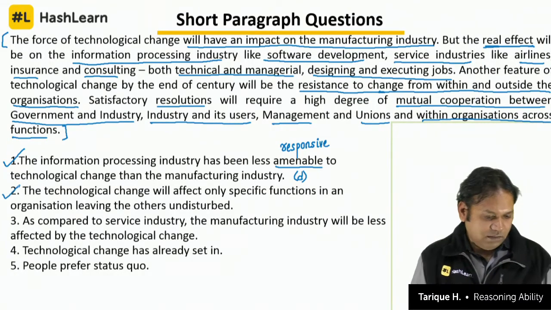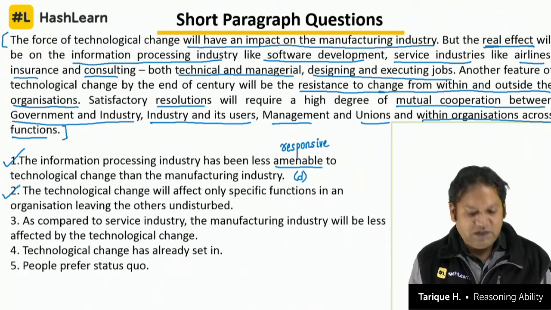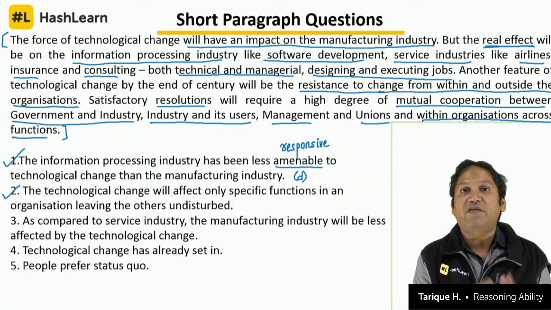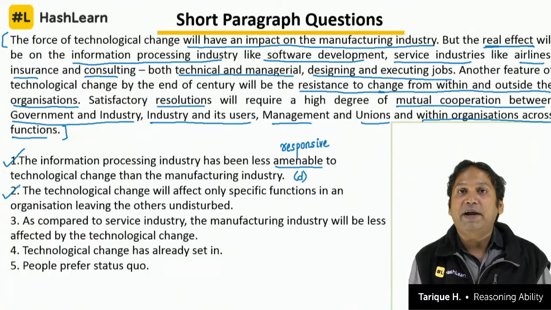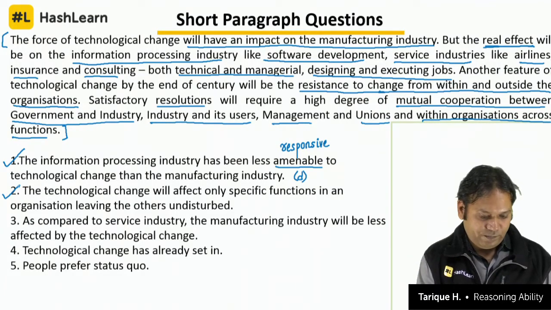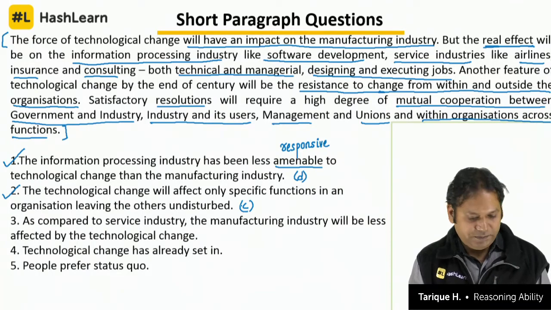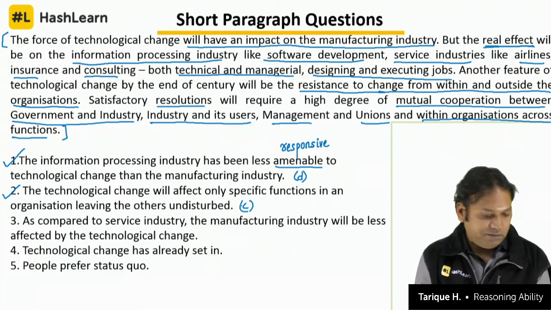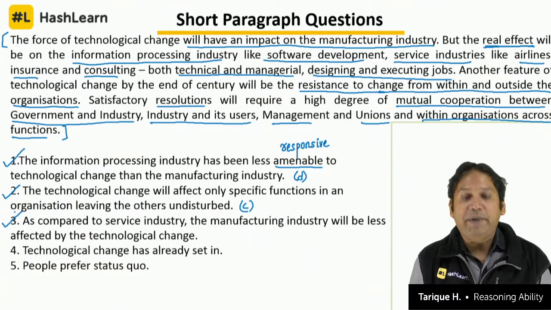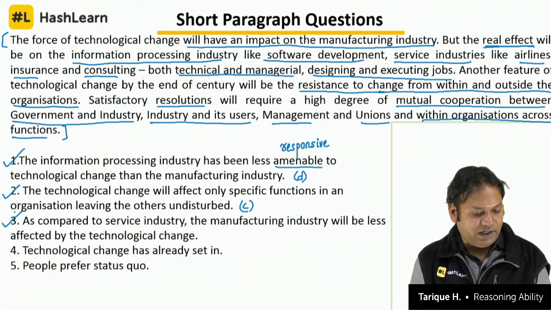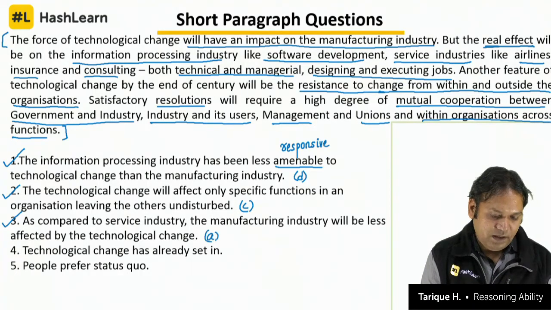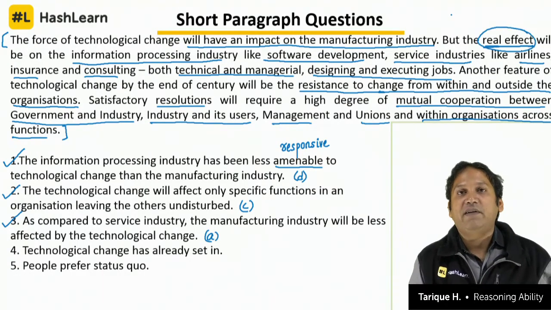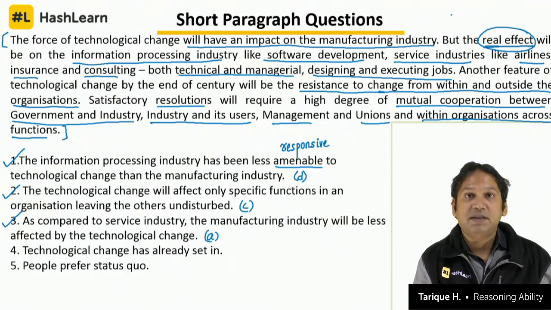Let's look at this second one. The technological change will affect only specific functions in an organization, leaving the others undisturbed. Do we have any sufficient information regarding the different functions inside an organization that will get impacted and the function that will not get impacted? No. What is the answer? C. Data is inadequate to comment on this. Third one. As compared to services industry, the manufacturing industry will be less affected by the technological change. Yes, very clearly. We know that the manufacturing sector will be impacted, but the real effect will be on information technologies. Yes, it is definitely true.